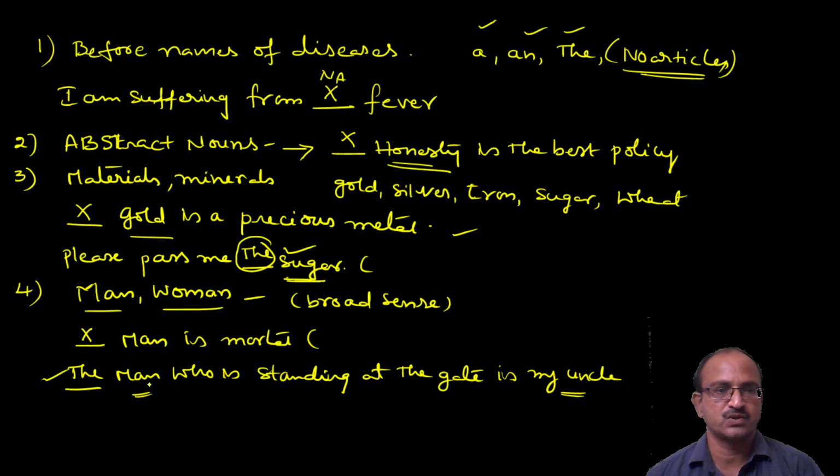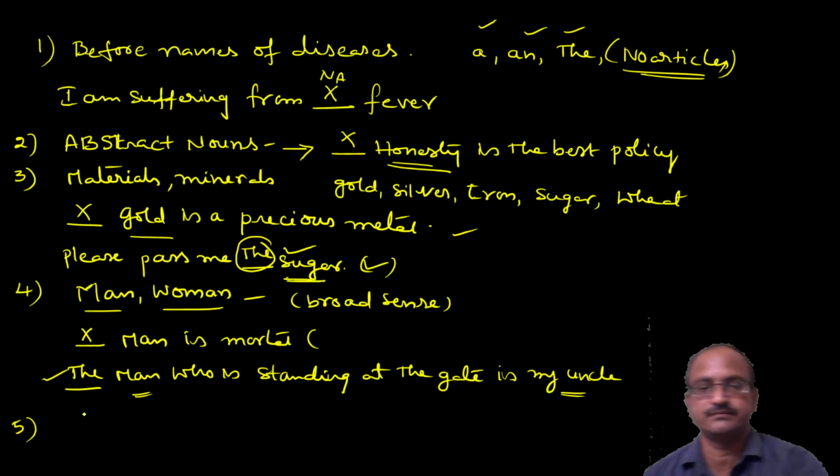You understand? Like this one also, material, minerals, gold: in the general sense we should not use any article. If it is personalized, it is permitted to use the definite article the with them. Understand? Come to the next one.